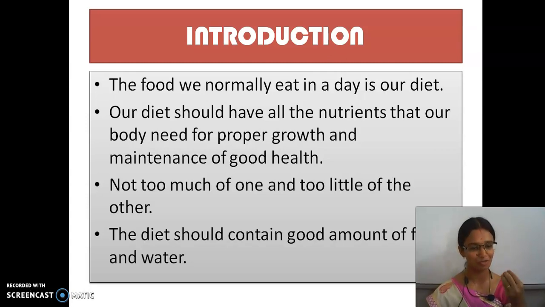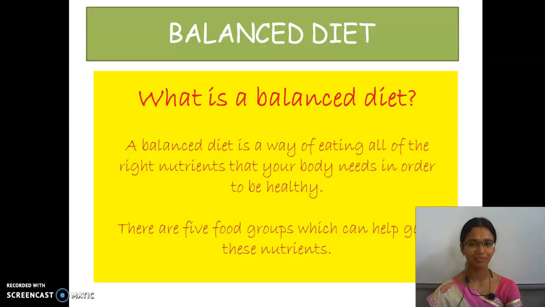Not only eating food, but our diet must also contain good drinking of water. As I already said, for a day, how many liters of water do we need to drink? Good. 4 to 6 liters of water we need to drink for a day.